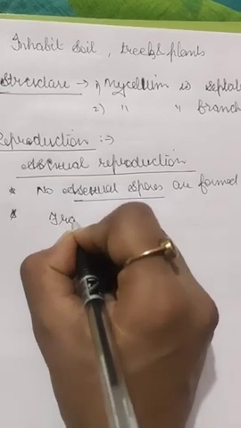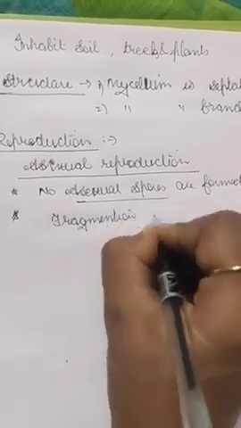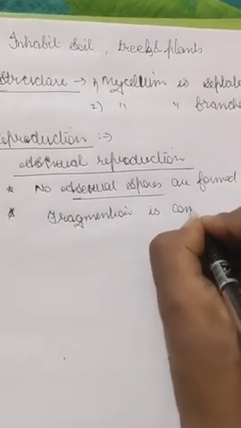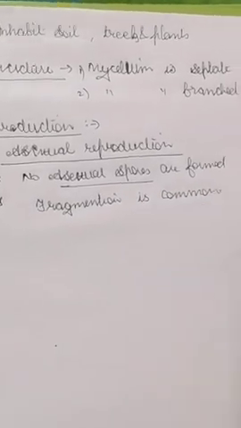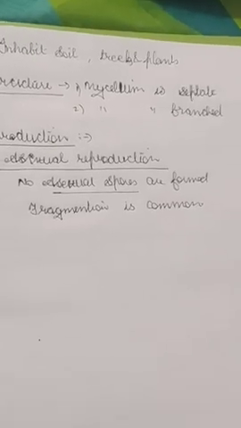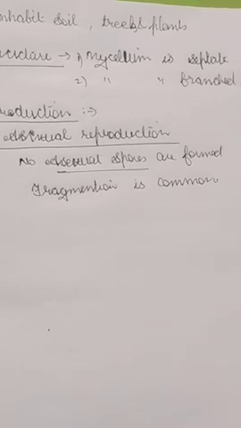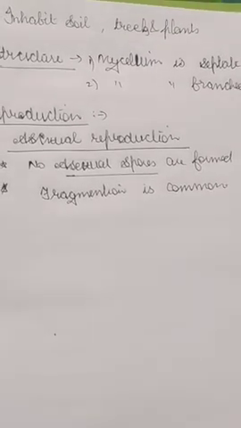Fragmentation is very common in this. In yeast also, the mycelium also gives rise to fragmentation. So in this also, the asexual spores are not formed, but the fragmentation is common.